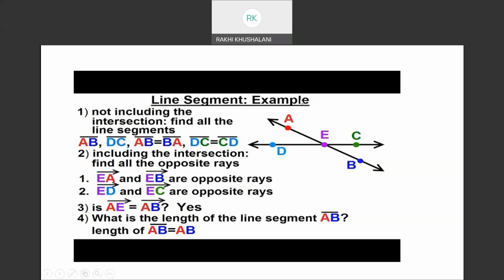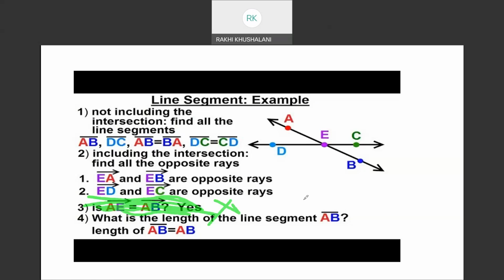One second, there is something wrong here. No, let's not put this question. It's an ambiguous question. Let's not consider this question at all.